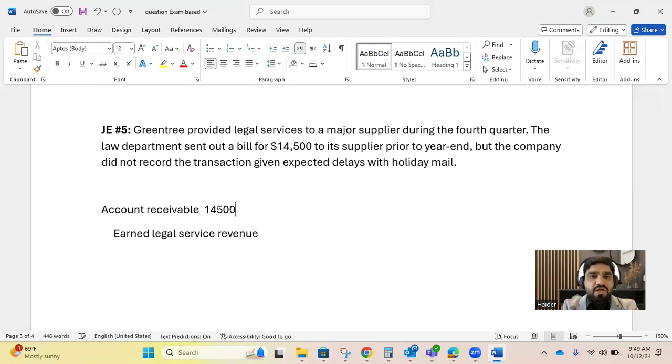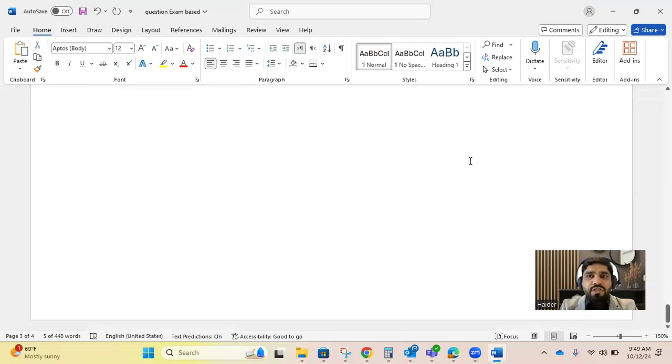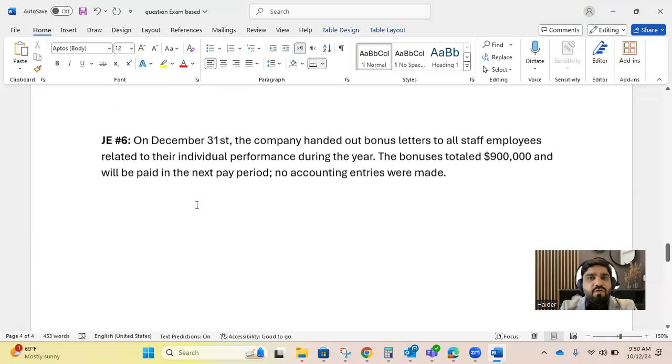So due to this error, our profit remained understated. Now, because of this entry, our profit would be increased by 14,500. So 14,500 would be added to our incorrect profit because of this adjusting or rectifying entry. We describe it as earned legal service revenue, whatever you can describe it. Okay, one more entry, then our question is finished.